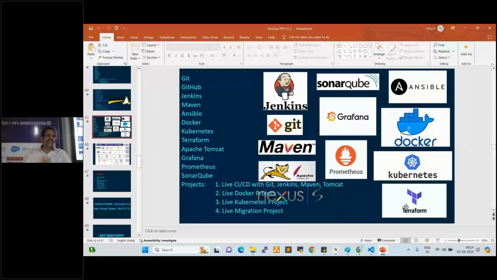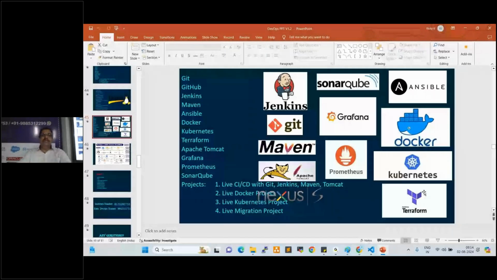So one of my friends is working with TCS. They're using only Terraform and AWS. Okay. Yeah. So if you are good in Docker also, Docker and Git, Jenkins, you can easily crack your entry. So every organization uses the tools as per their requirement. That is why if you learn these tools, you can fit with any project. Okay. So these are the very core tools, very advanced tools, right?